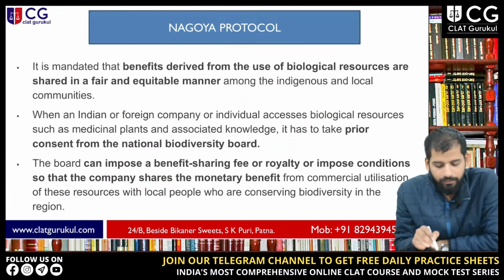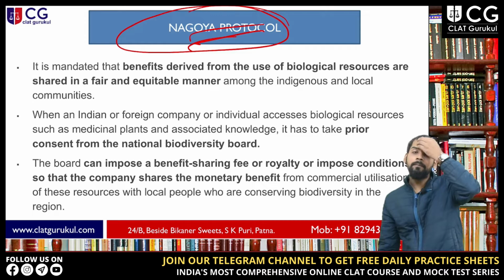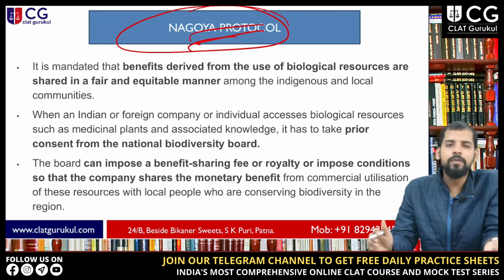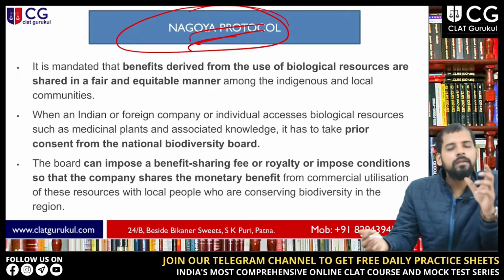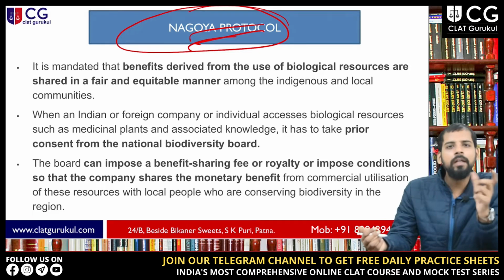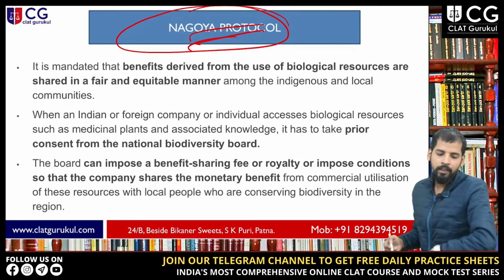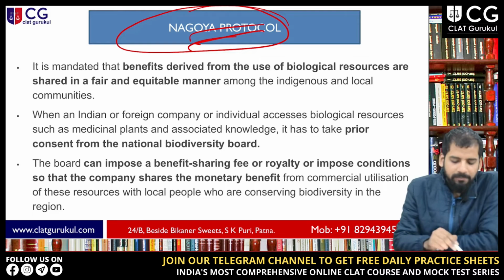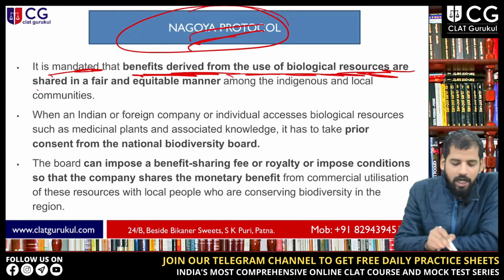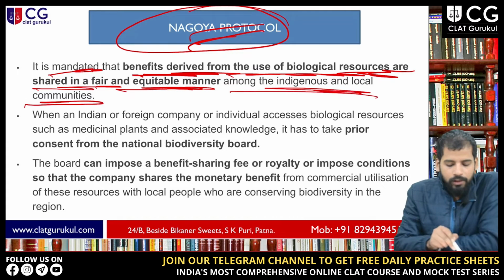Next is the Nagoya Protocol. You have to remember this again. I have mentioned UNCBD and discussed its provisions, its goals, and the important years with respect to that convention. Now let us discuss this protocol. Under this protocol, it is mandated that benefits derived from the use of biological resources are shared in a fair and equitable manner among the indigenous and local communities.